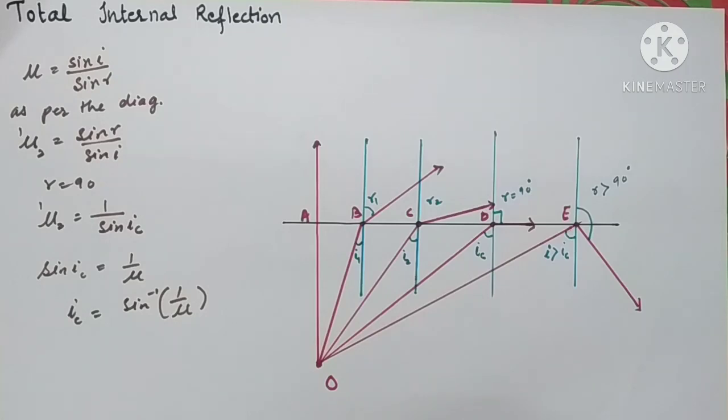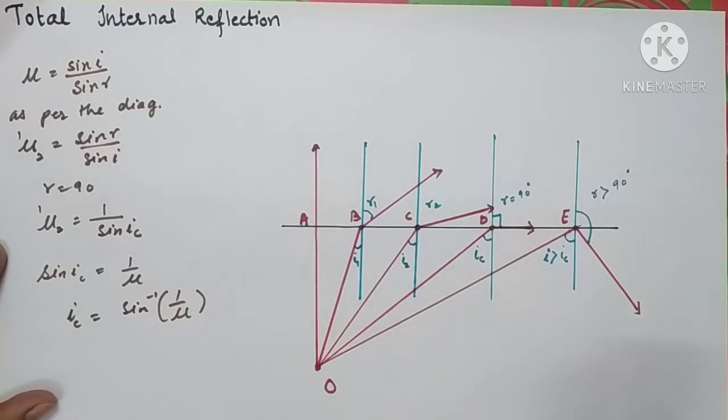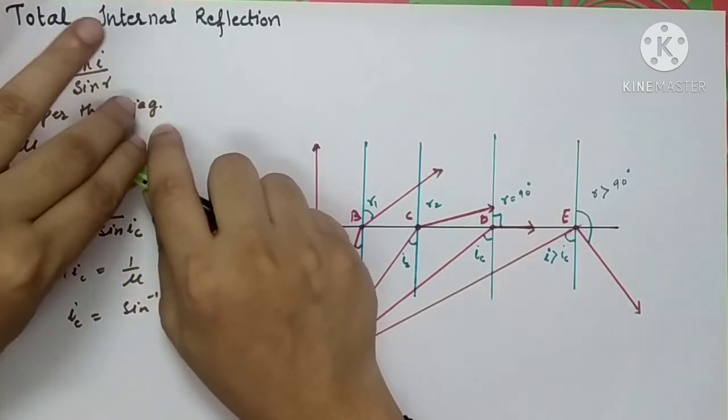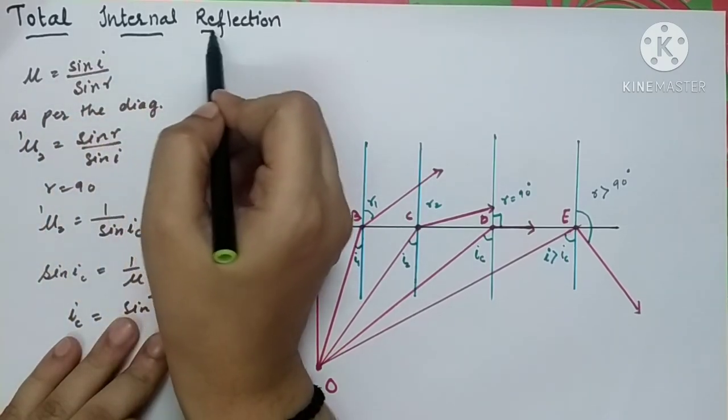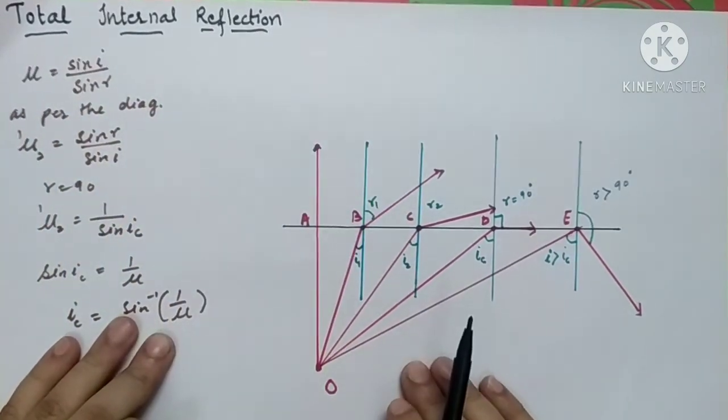In the last lecture we had seen reflection and refraction, Snell's law and all that. Today we are going to study a very important concept and very interesting too, total internal reflection. Before studying this total internal reflection, there are two things that you'll have to keep in mind.